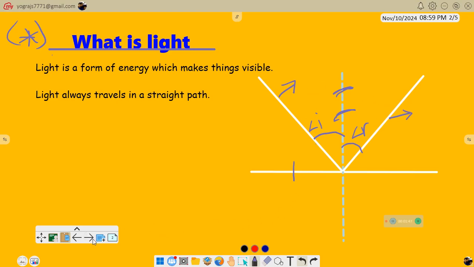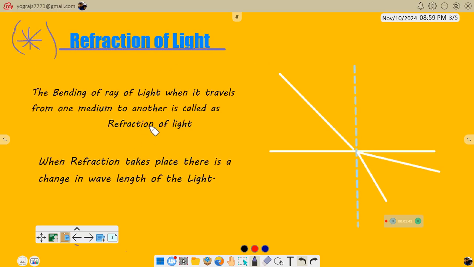Coming on to our next topic, that is refraction of light. With this statement we can see that the bending of a ray of light when it travels from one medium to another is called refraction of light. There is a major change in wavelength of the light when the refraction takes place. Here in these two paragraphs we have these statements: bending of ray of light and wavelength.